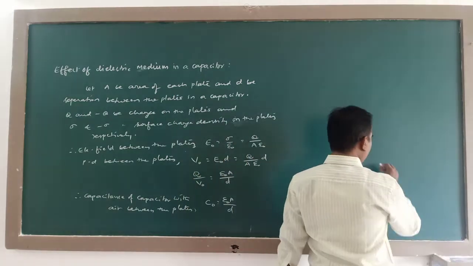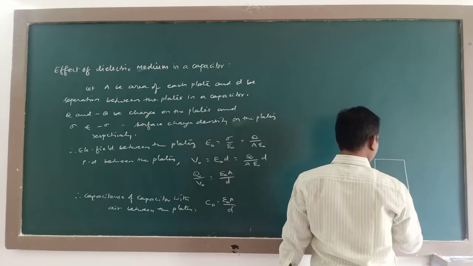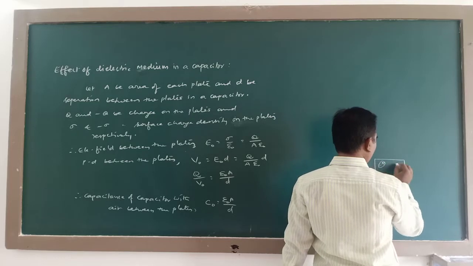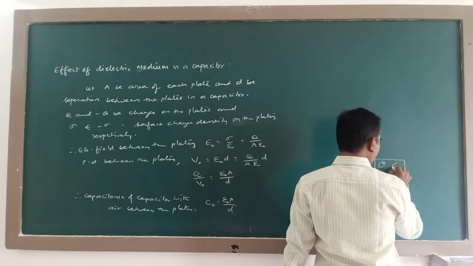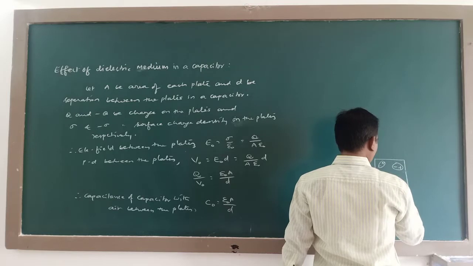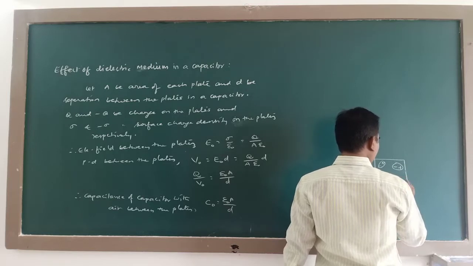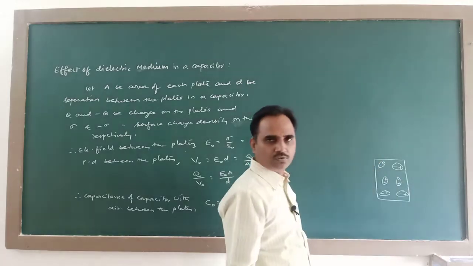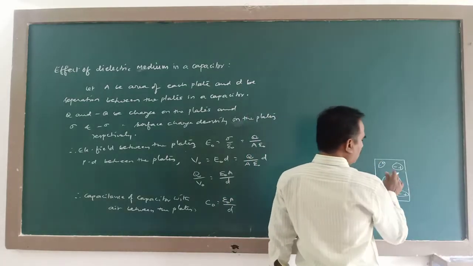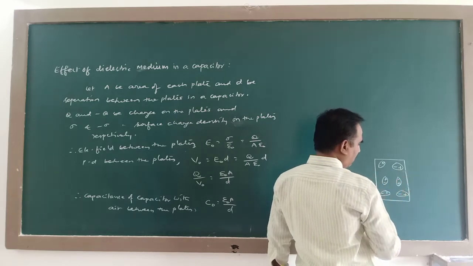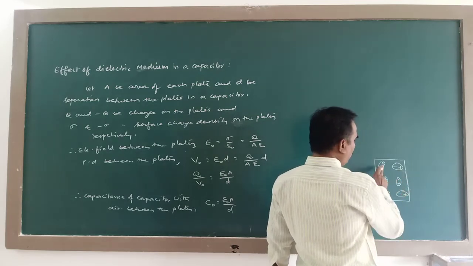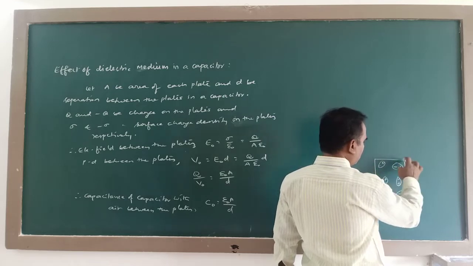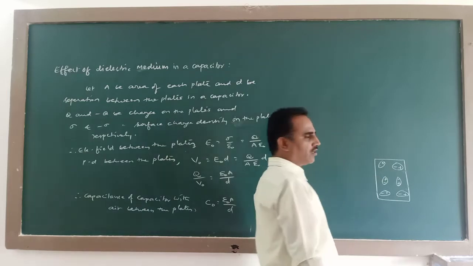See, earlier I told you that in any dielectric medium, each molecule acts like a dipole. So these dipoles are randomly oriented such that the net dipole moment becomes 0. So in the absence of electric field, dipole moment of each dipole cancels with another dipole. Therefore, this dielectric medium has no net dipole moment.